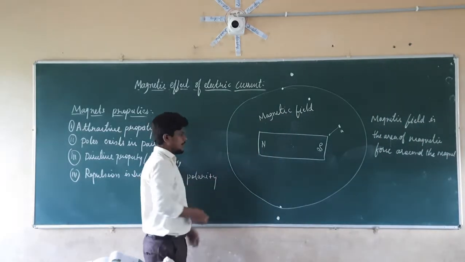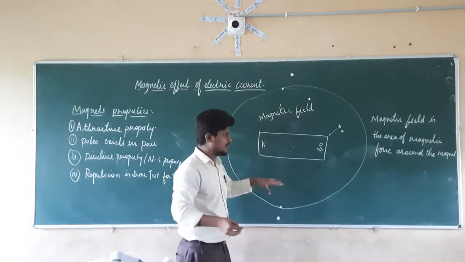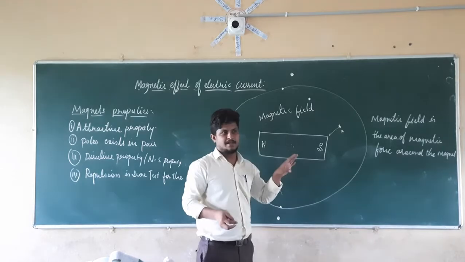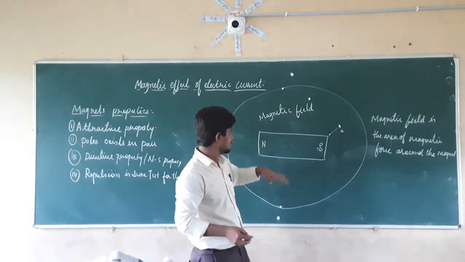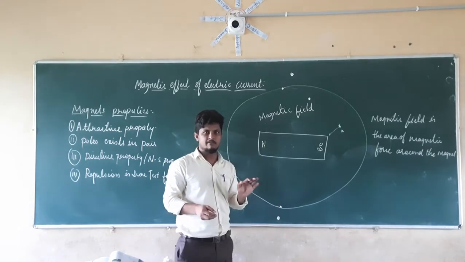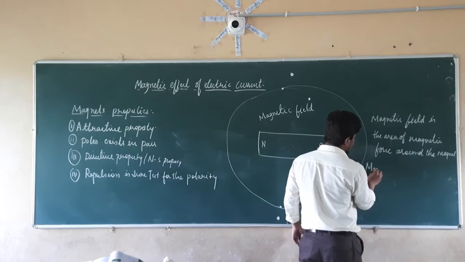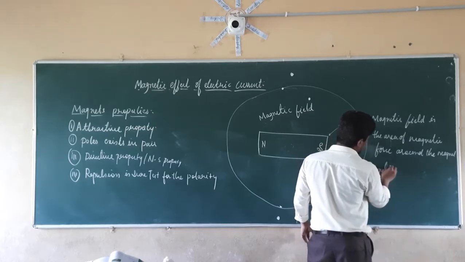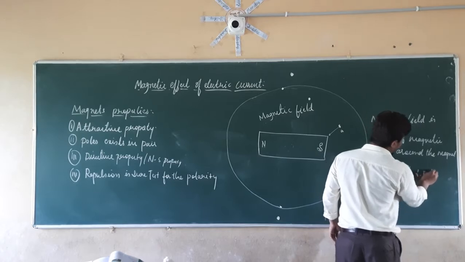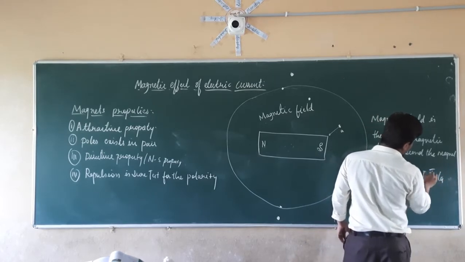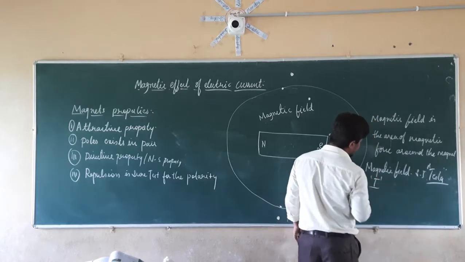So if you take any magnet, it has its own magnetic field, and in that magnetic field, that magnet is going to attract different magnetic materials and different magnets. So this is about the magnetic field. And the SI unit of the magnetic field is Tesla. Magnetic field's SI unit is Tesla, which can be denoted as capital T.